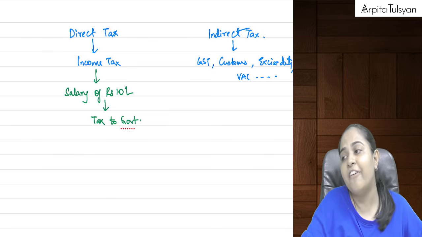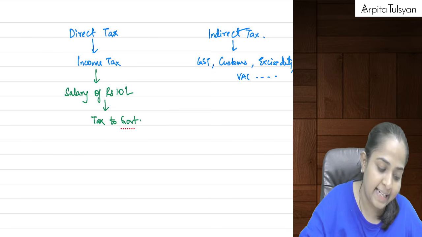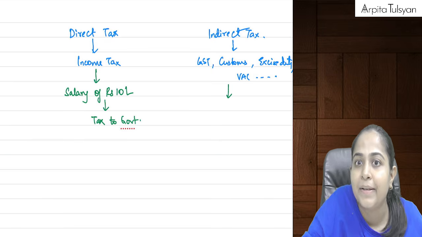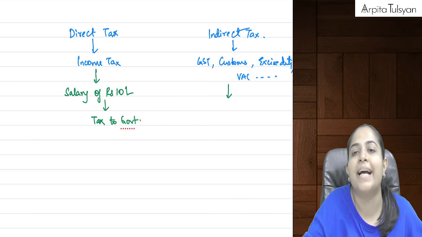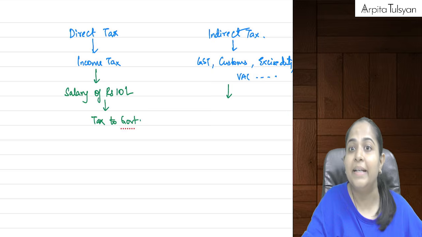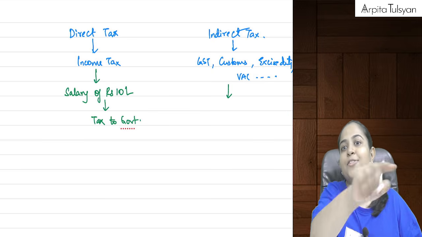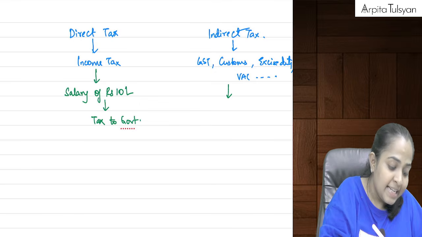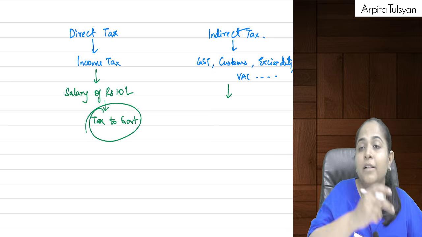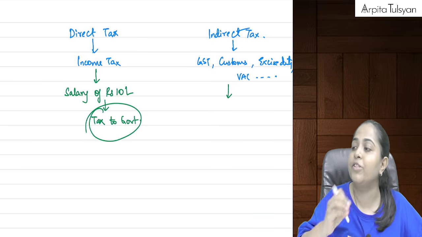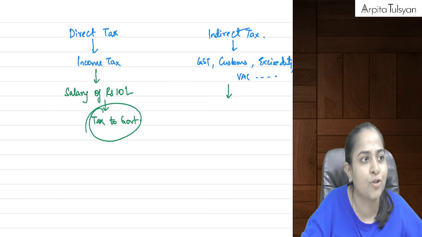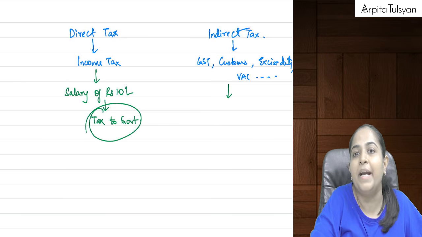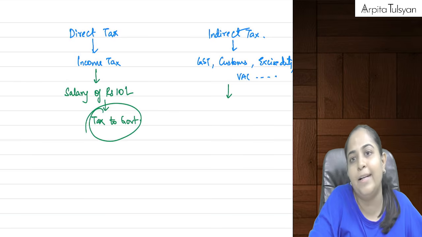Why are these taxes called indirect taxes? The reason is, it's not that the customer is directly going and paying the tax to the government, but the customer is indirectly paying that tax to the government, and hence this type of tax is called indirect tax. See, here the person who was earning the amount was directly going and paying that tax to the government. But here indirect tax is paid by the customer indirectly to the government.